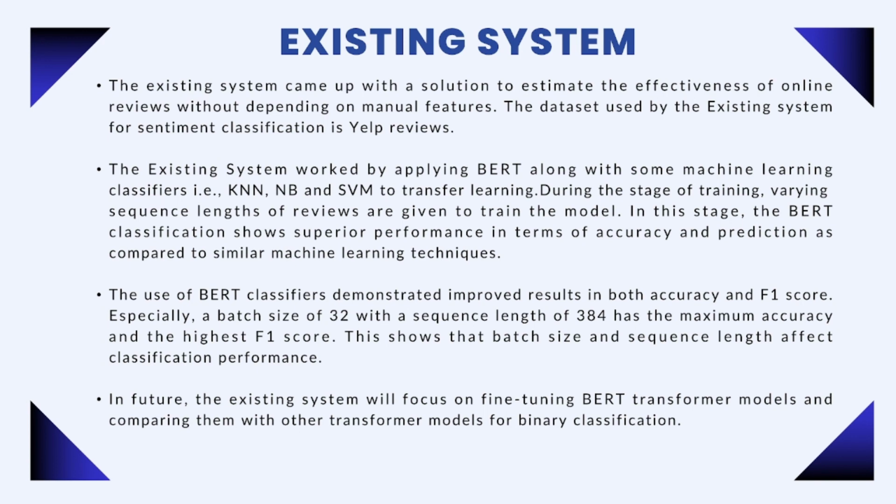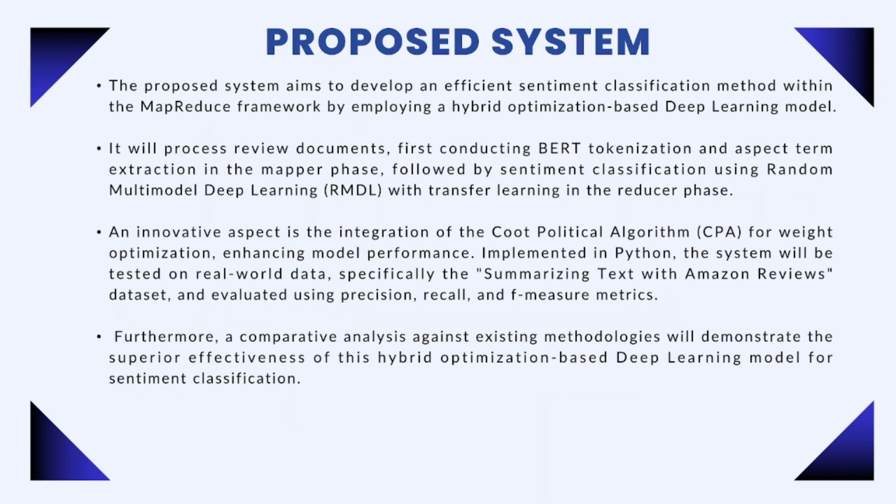Existing system. The current system uses a technique called BERT, a powerful language model, to analyze reviews without needing a manual effort. It examines review data from Yelp to understand sentiment. BERT outperformed traditional methods like KNN, naive Bayes, and SVM in accuracy in predicting helpful reviews. This highlights the importance of fine-tuning models for optimal effectiveness.